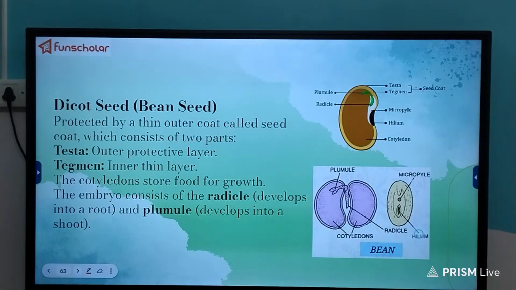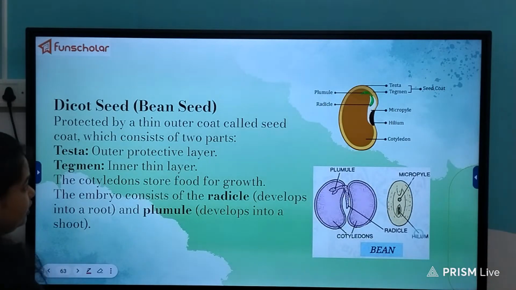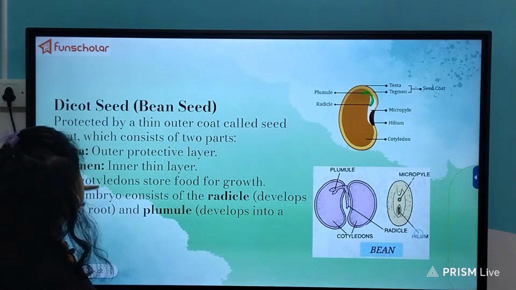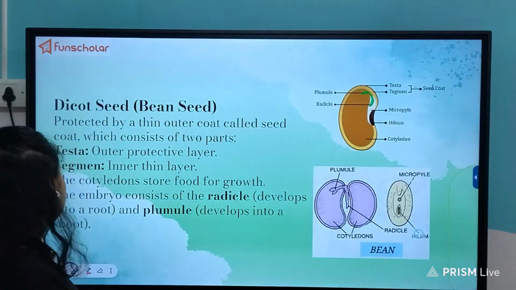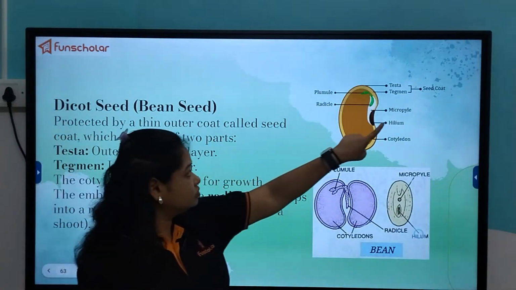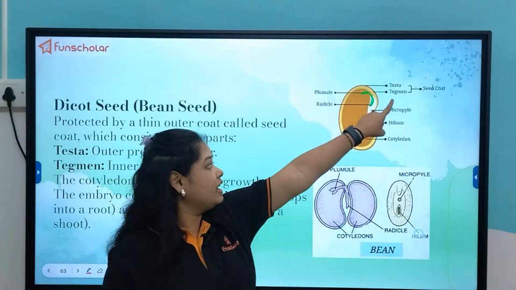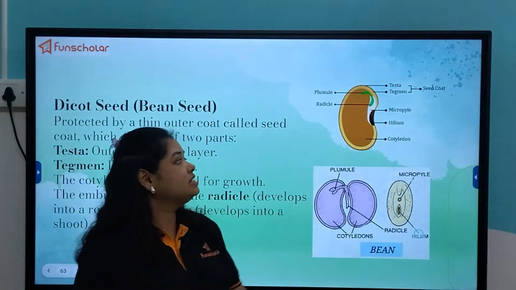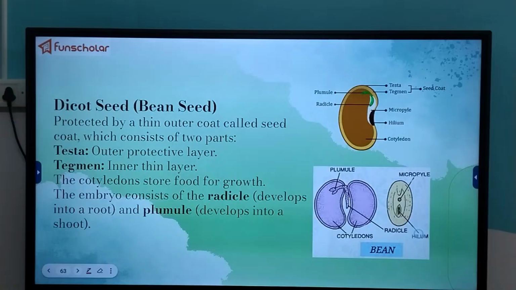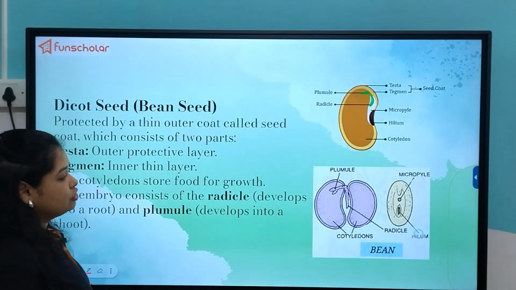Testa is the outer protective layer, present on the seed coat, and the tegmen is the inner thin layer. The cotyledon stores food for growth. The embryo again consists of the radicle, which develops into the root, and the plumule, which will develop into the shoot.